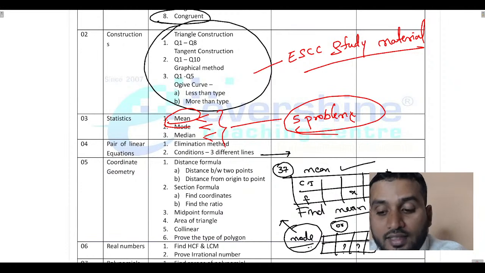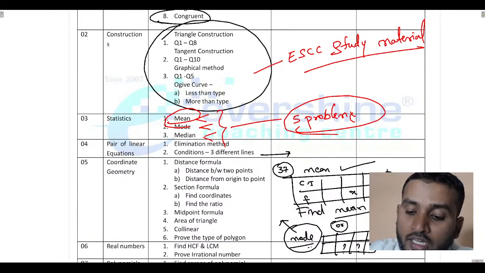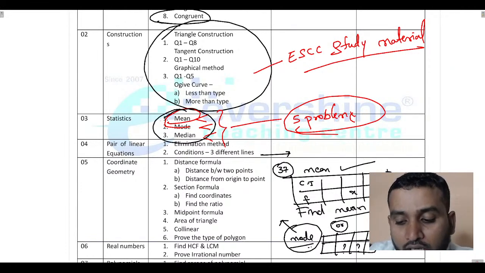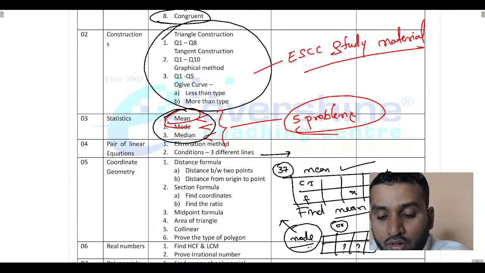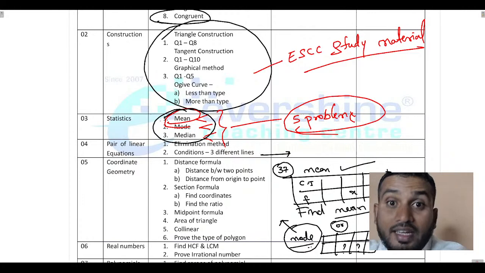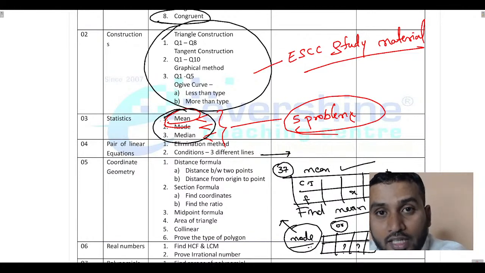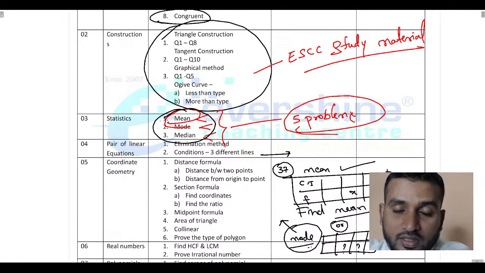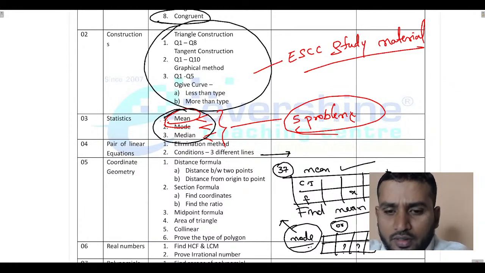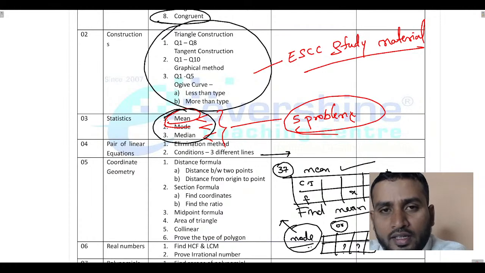So, what I say, based on mean, mode, median, try all 3 to be on the safer side, because if they give a choice, maybe they may give you one direct question and the other, the choice question, may be indirect. At that time you should not lose the marks. So, it is better, it does not take much time dear. Okay. Mean, mode, median, it is very simple, you can use the formulas and solve it.